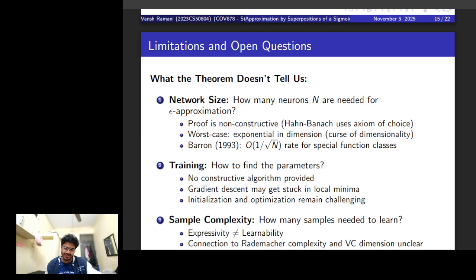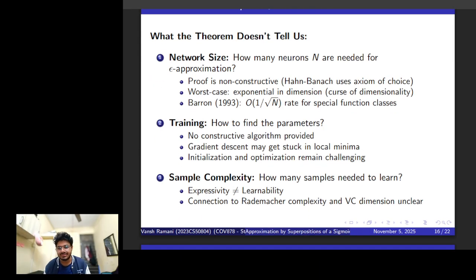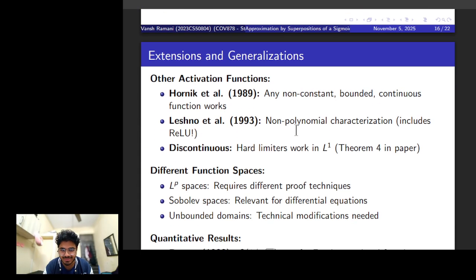Now the next thing about training: there is no algorithm which can be constructed directly from the proofs that we did above that can figure out the weights and biases. Gradient descent is used in practice, but it's a big challenge, as I said. Even right now, we don't have guarantees for something like Adam. This also doesn't tell us what number of samples we broadly need for getting approximations.